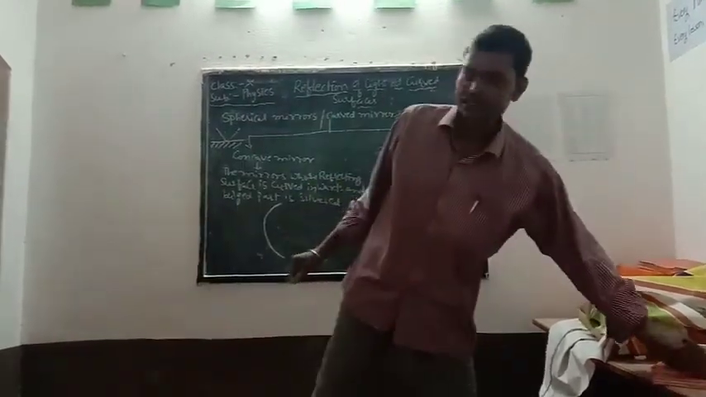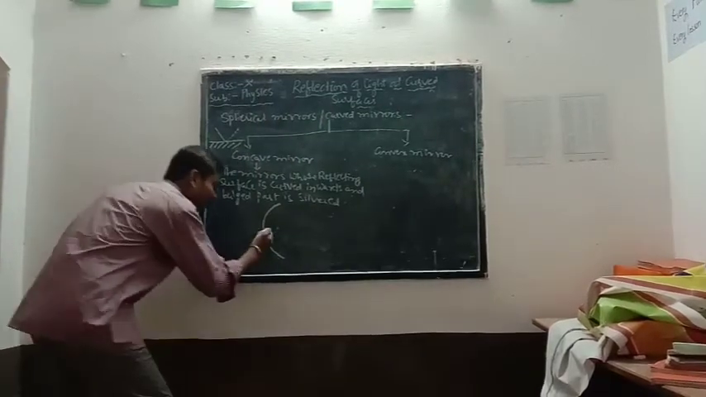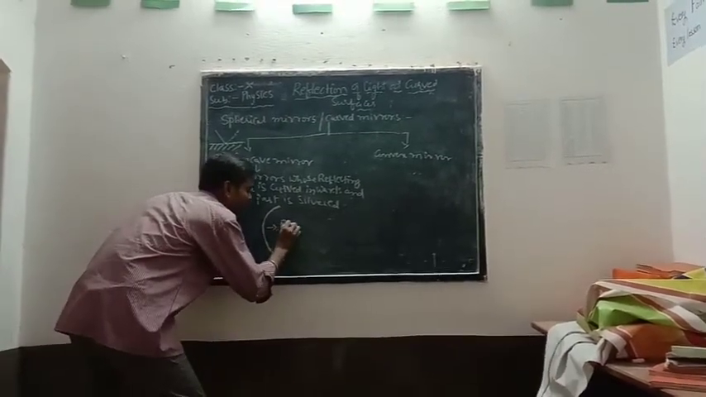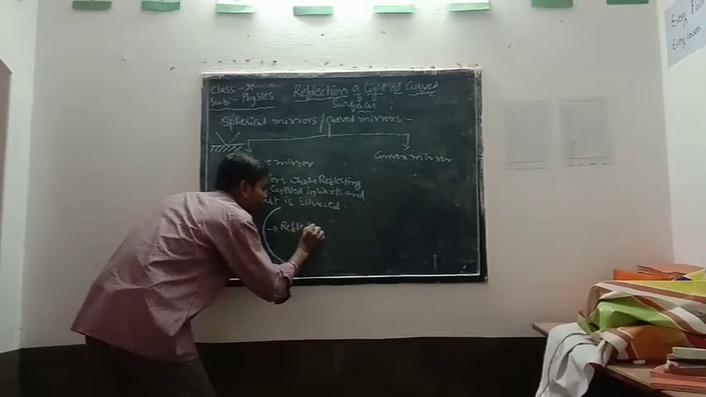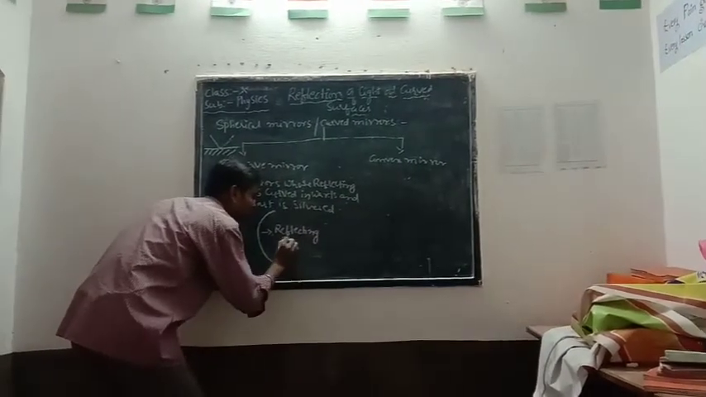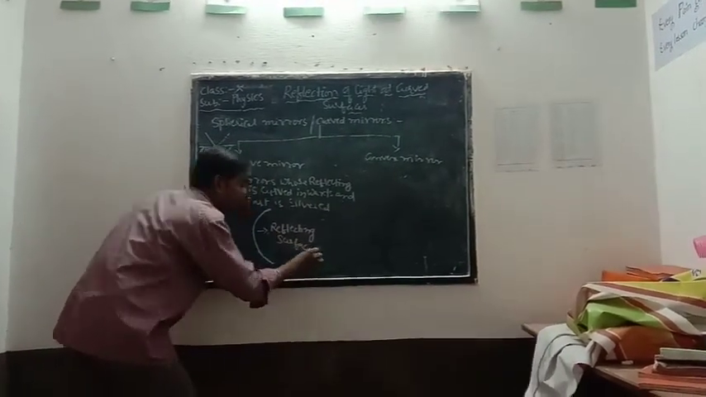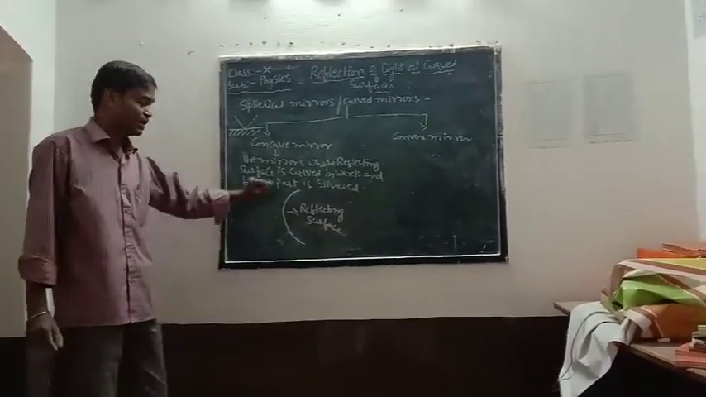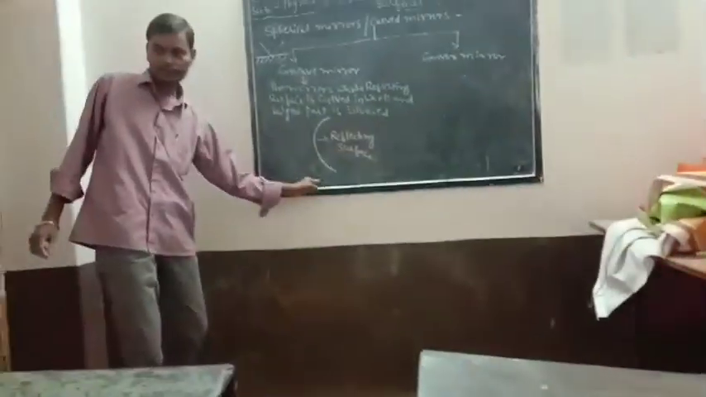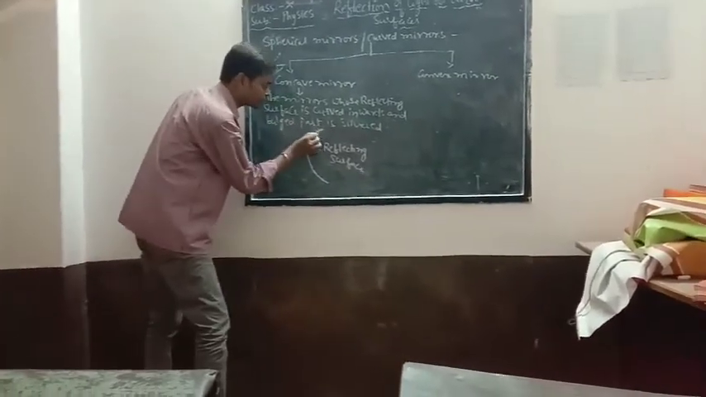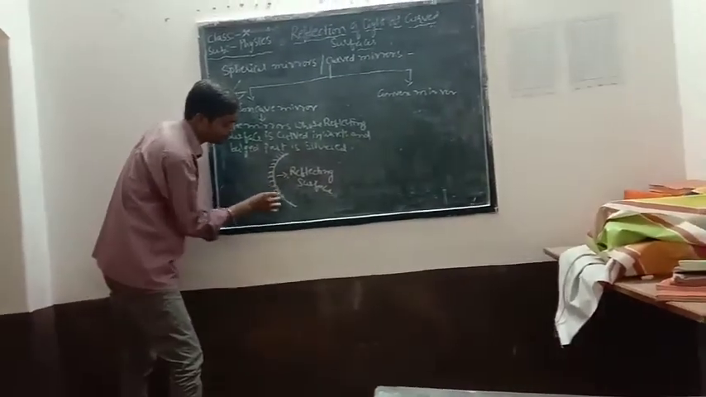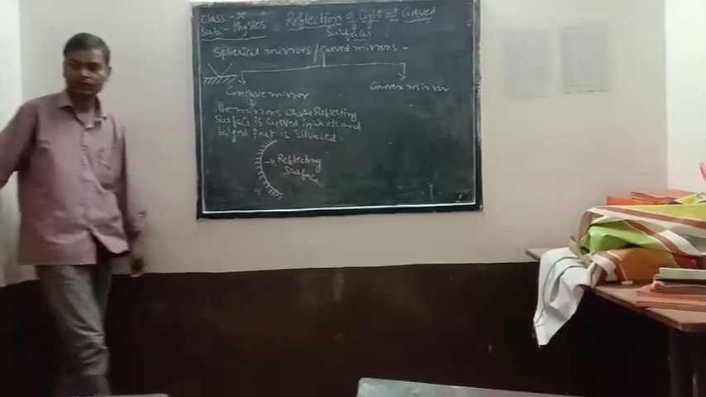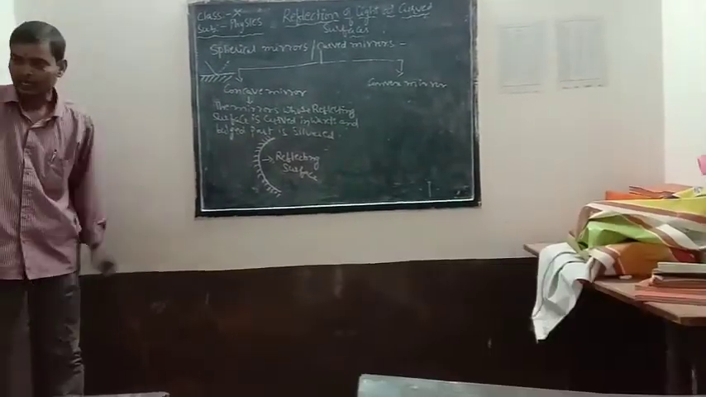So in the curved mirror, the reflecting surface is curved inwards. Here, this is the reflecting surface, and the other part, the bulged part, is silvered. So this is a concave mirror.